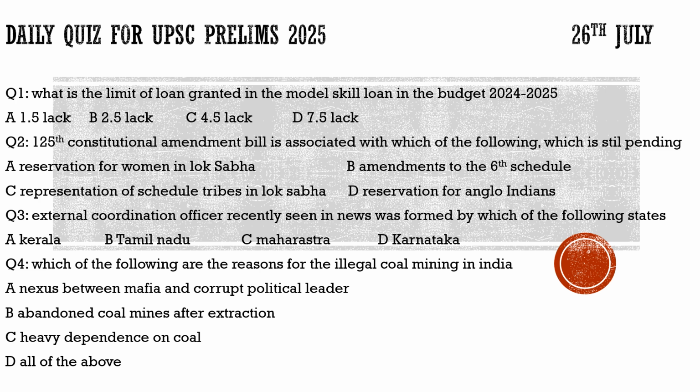So what are the reasons for that? I framed this question in this way so that it will help you revise about the topic. So what do you think, what are the reasons for this illegal coal mining? Is it nexus between the coal mafia and the corrupt political leaders? Yes, it is one of the reasons.